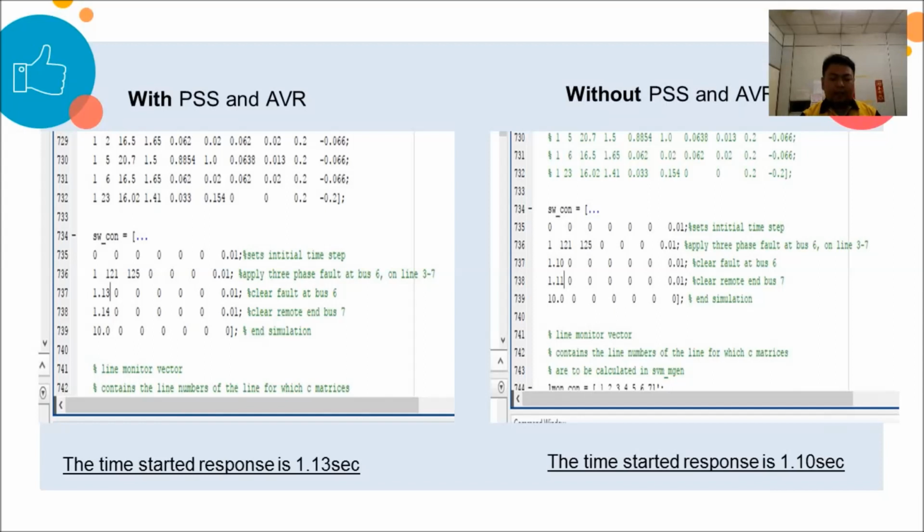For with PSS and AVR, the time start response is 1.13 seconds. We can see here a clear fault at bus 6. And without PSS and AVR, the time start response is 1.10 seconds. So also the clear fault at bus 6.